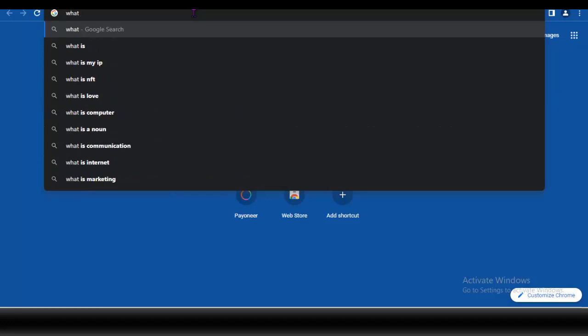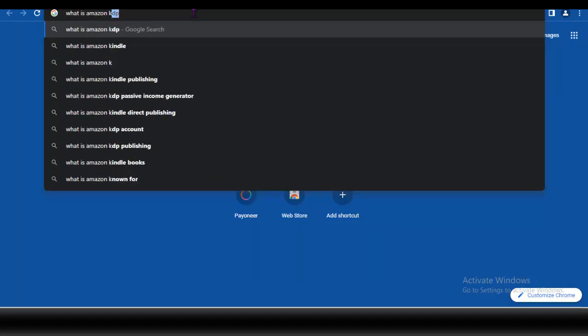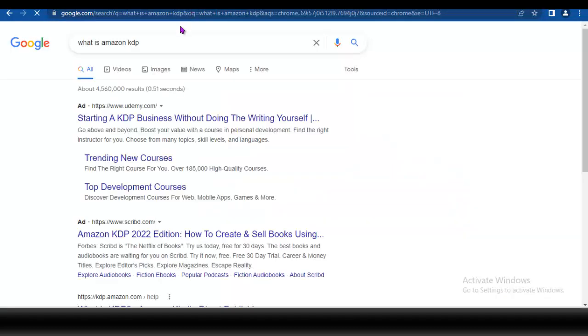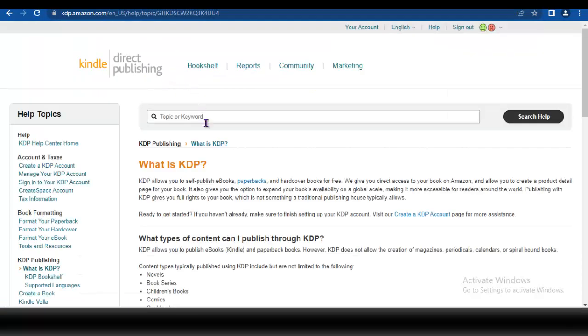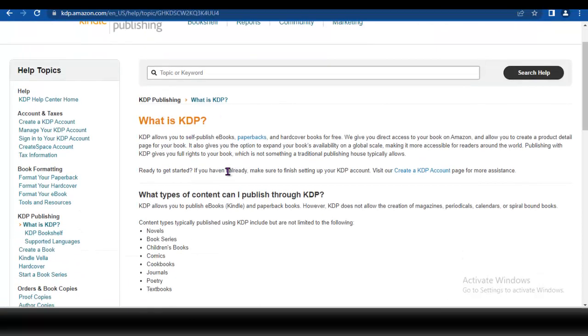So, what is Amazon KDP? You can type it on Google. When you put it on Google you see everything. Let's go over to this and see. It says, what is KDP? KDP allows you to self-publish ebooks, paperback and hardcover for free. We give you direct access to your books on Amazon and allow you to create a product about it.